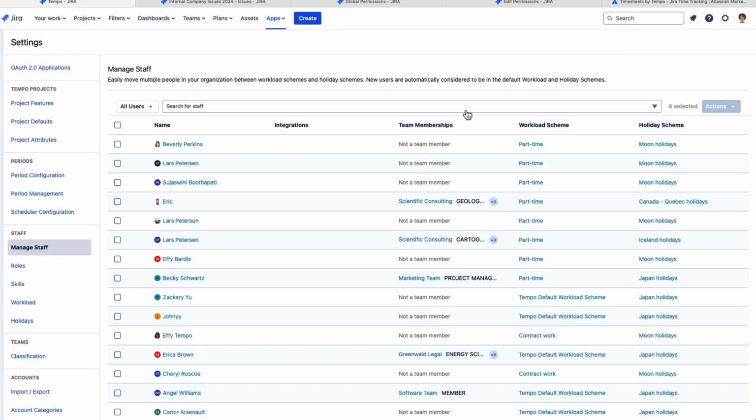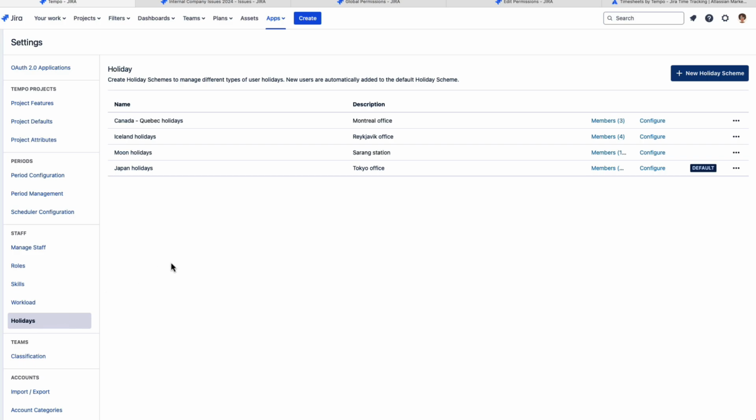So that's a way to handle managing your staff workload schemes in a large number at a time. And as you see, there's also holiday schemes here. And you assign them the same way that you do the workload schemes. But if you want to create them, you go to this page.